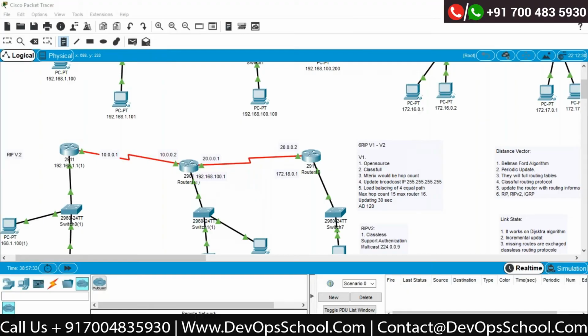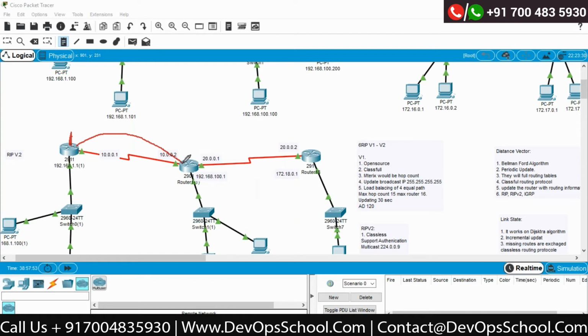How will this particular EIGRP actually work, how does this protocol work? Let's say I configured EIGRP on this device first. The moment I configure EIGRP on this particular device, what will this device do? It will start sending a hello packet to the neighbors.